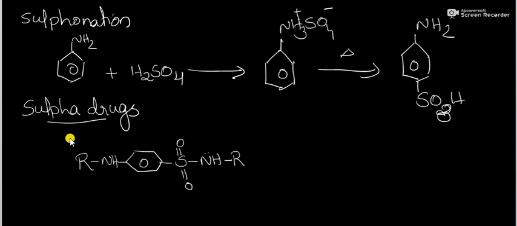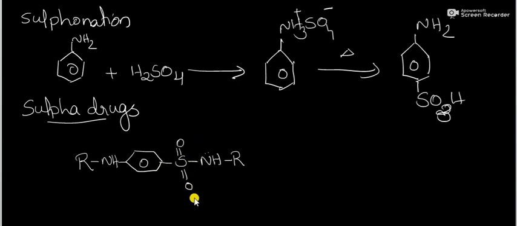Then the next topic is discussion about sulfa drugs. What is the structure of sulfa drugs? Sulfa drugs, or they can be called sulfonamides. This is the structure of sulfa drugs: RNH C6H4 SO2NHR. This is a sulfonamide. The functional group is SO2NH.